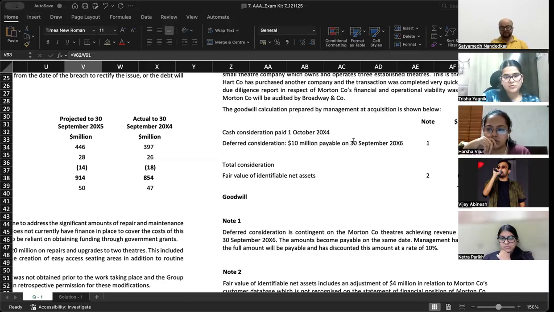So we can also talk about whether the discount rate assumptions ensure the market-based rates are appropriate or not. Okay. And also we can recalculate the valuation for the customer list to verify whether the 4 million adjustment for the fair value is correctly reflected in goodwill or not.